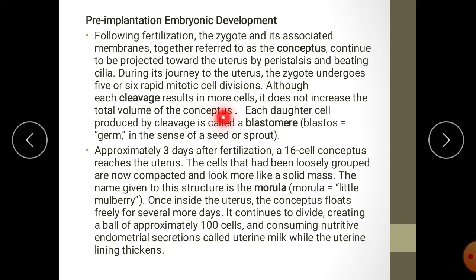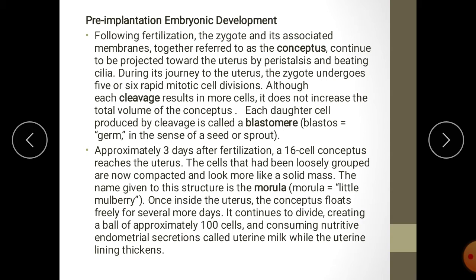So externally it is covered by the zona, the fertilization membrane. Zona pellucida plus zygote, both together are known as the conceptus.